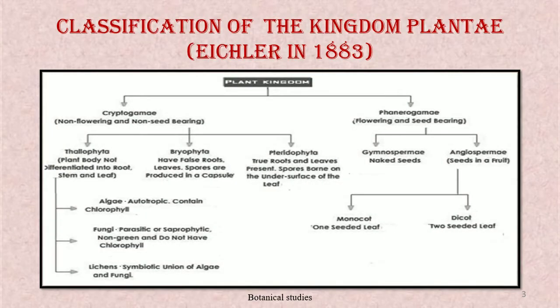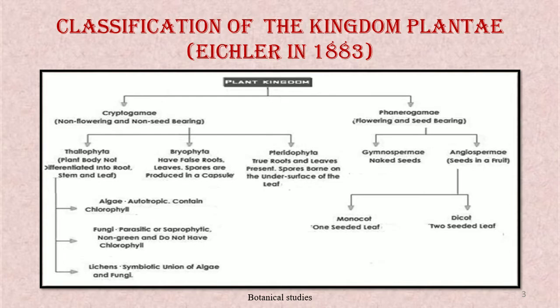Classification of Kingdom Plantae. In 1883, Eichler classified the Kingdom Plantae into two subkingdoms, cryptogams and phanerogams, depending upon the presence or absence of plant organs, production of flowers, and presence or absence of seeds in plants. In cryptogams, the plant body is not well differentiated into root, stem, and leaves. The plant body is thalloid, and they are non-flowering plants and do not produce seeds. While in phanerogams, the plant body is well differentiated into root, stem, and leaves, and they are flowering